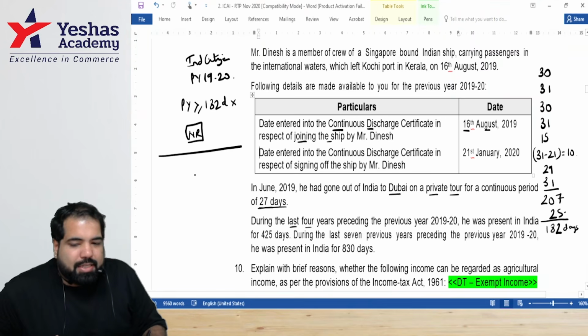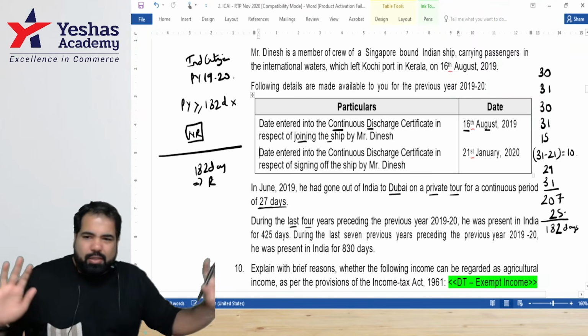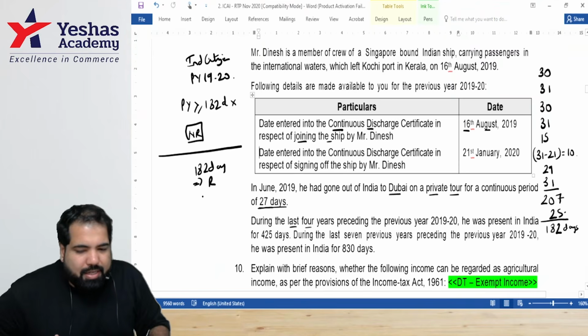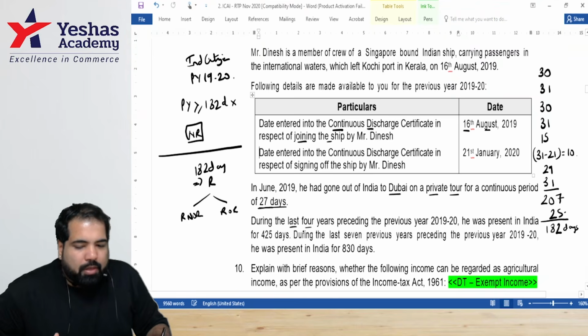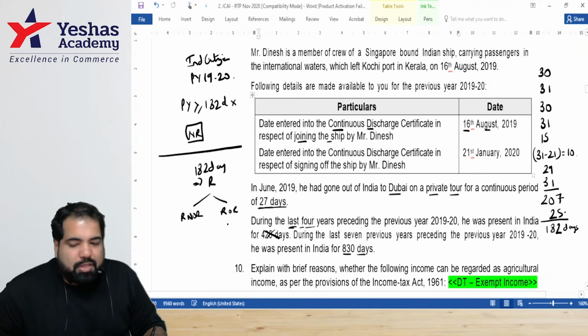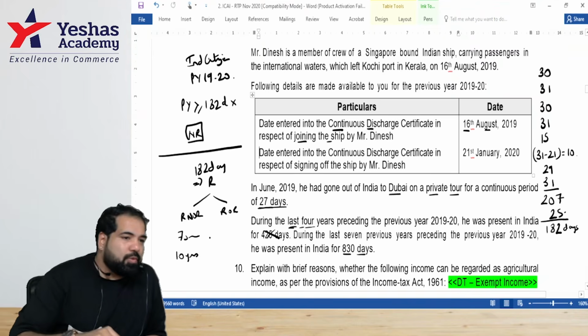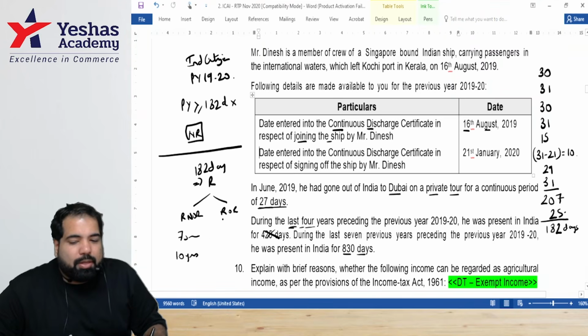Now let's put the second answer, guys. As for the second answer, his stay in India is exactly 182 days. So what does he become? Resident. But don't worry, you'll get the answer. Now, as a resident, guys, ROR, RNOR, flashback mode. Everyone check. In the last 4 years, he has spent in India how many days? Doesn't matter. In the last 7 years, he has spent in India how many days? 830. Guys, if he spent in India 830 days, is he fulfilling that 7 year criteria? Yes. And in the last 10 years, he has to be a resident in at least 2 years. If you assume that also, then he will become what?